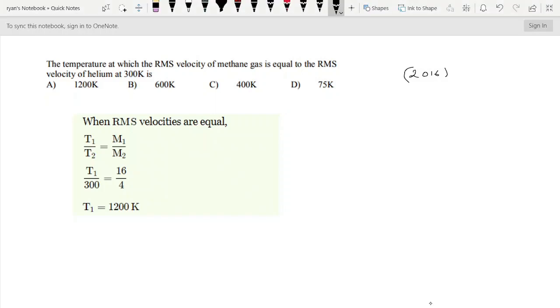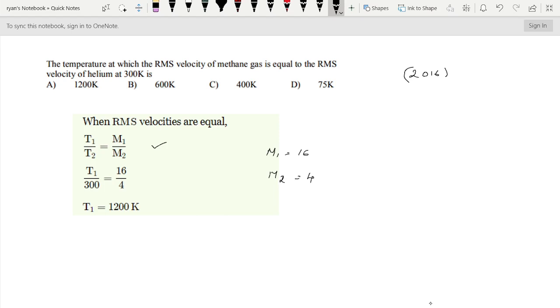This question I have taken from 2016 Kerala SET examination. Here the question is, the temperature at which the RMS velocity of methane gas is equal to the RMS velocity of helium at 300 Kelvin. Here we have to study this equation. That equation is T1 divided by T2 is equal to M1 divided by M2. Here M1, we know the value for methane, that is 16, and the value of helium M2, that is 4.